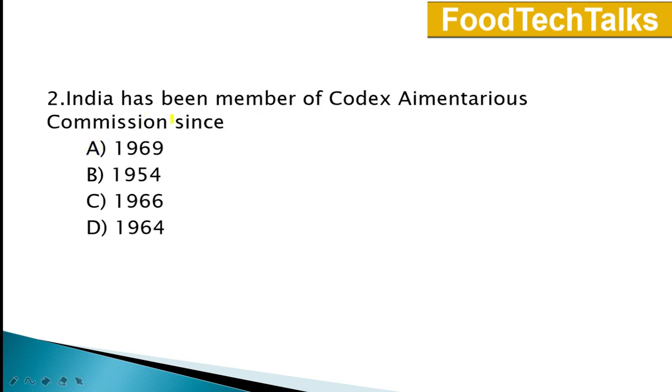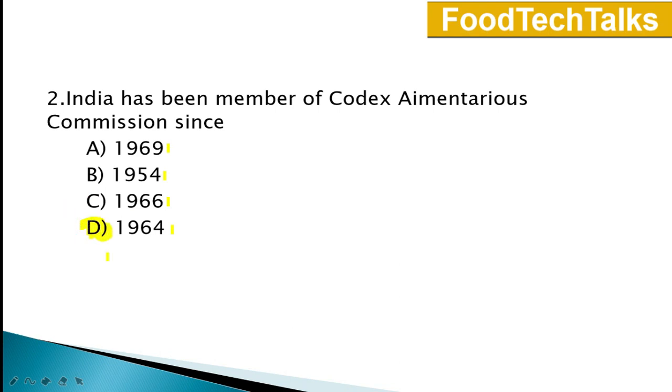Second question. India has been member of Codex Alimentarius Commission since. Option A 1969, B 1954, C 1966, D 1964. Answer is option D 1964.